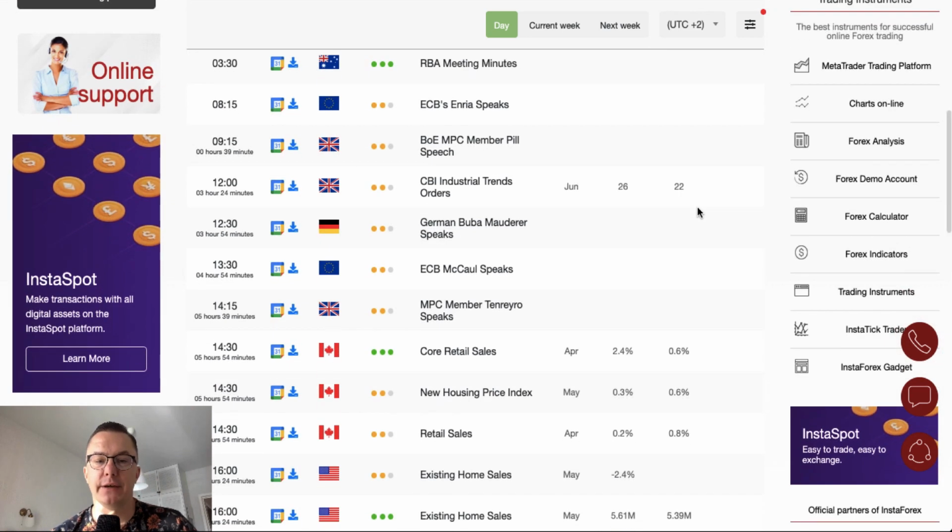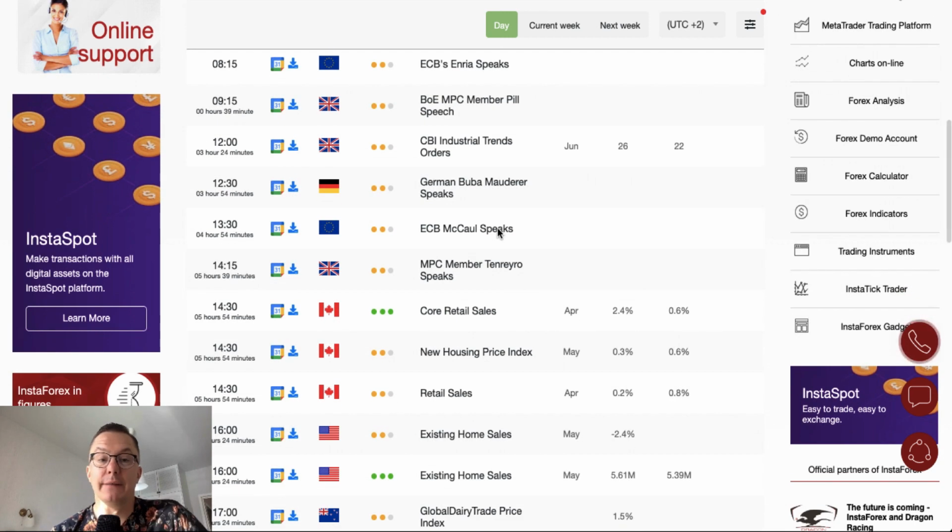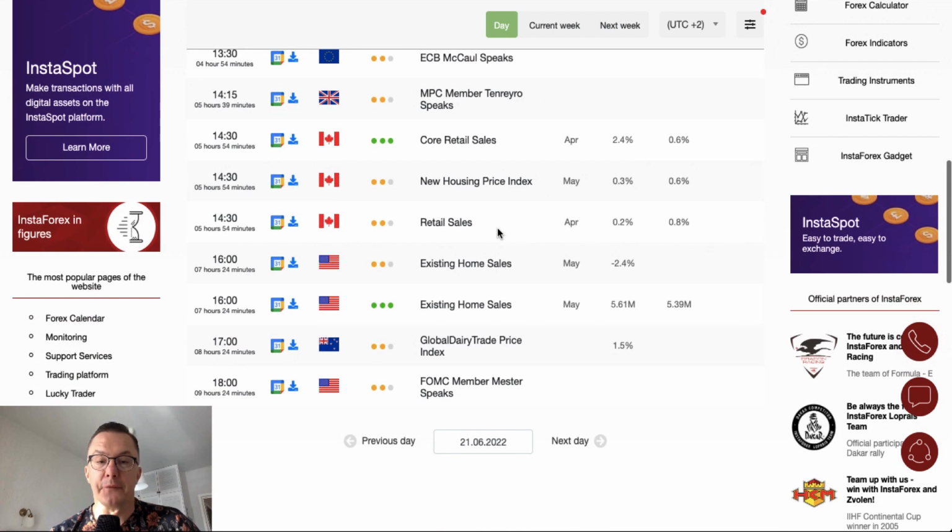What else do we have here? ECB Enria will give a speech. ECB McCaul will give a speech as well. I'm seeing plenty of speeches again, like yesterday, when officials from the ECB, the Bank of England and the Fed gave speeches. We got some today as well. Bank of England member Peel will give a speech. German Buba Mauderer will give a speech as well. So again, a day of speeches during the London session.